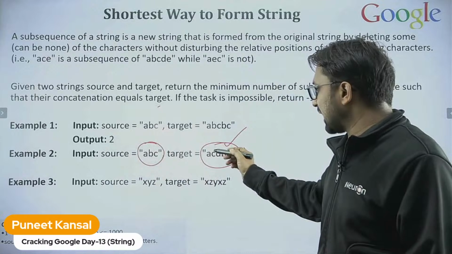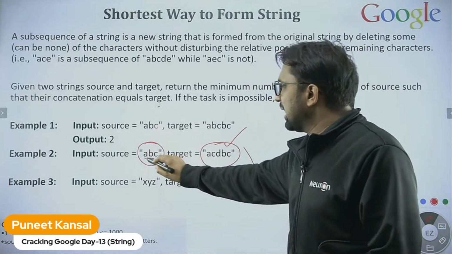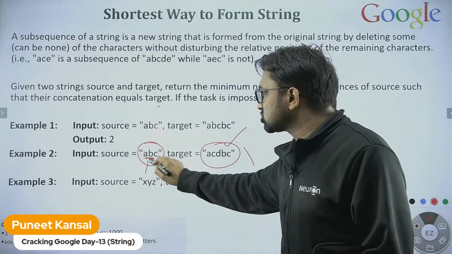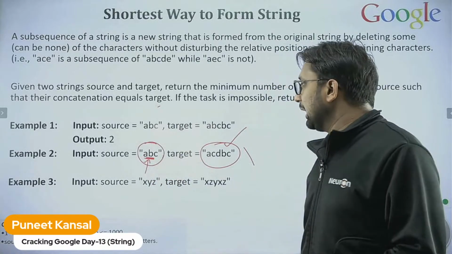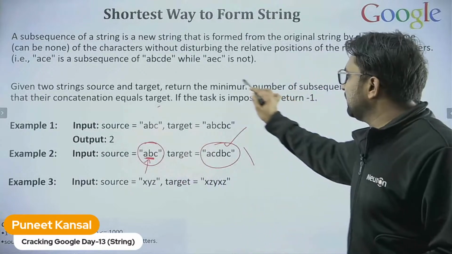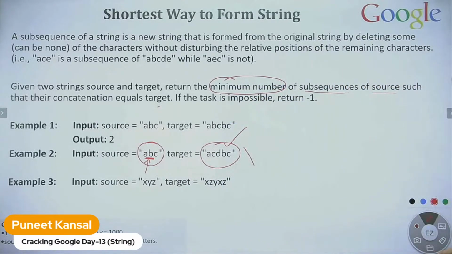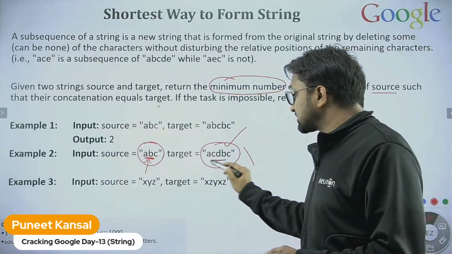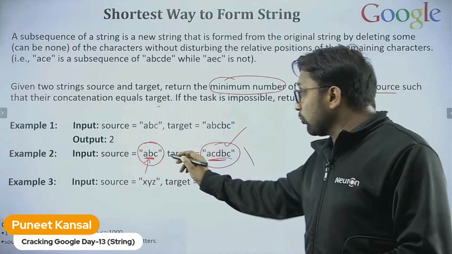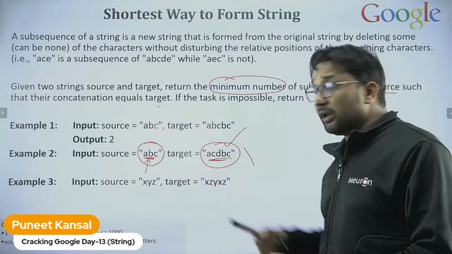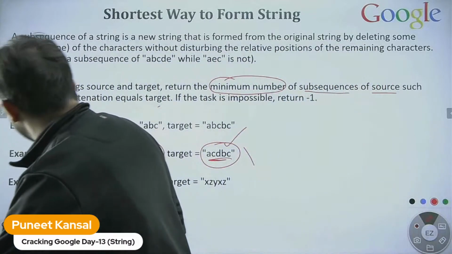I can use subsequences of the source string, but I need to use the minimum number of subsequences to generate this target string. So here the output for this particular input will be -1. Why is that -1?